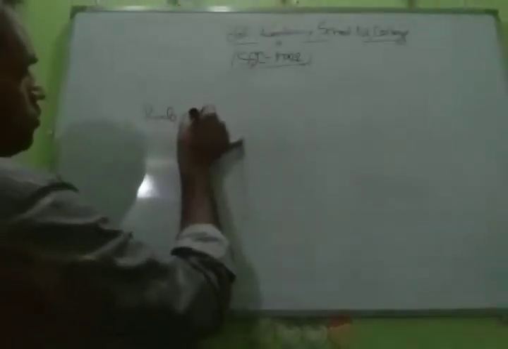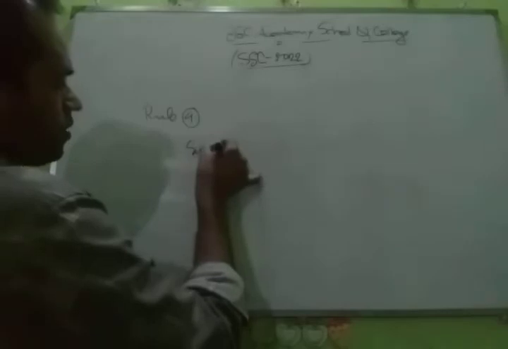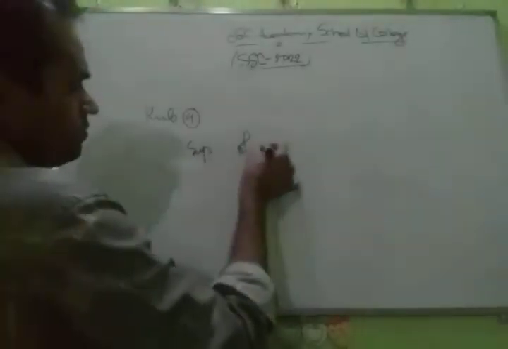Then rule 4, superlative. Superlative "of all."